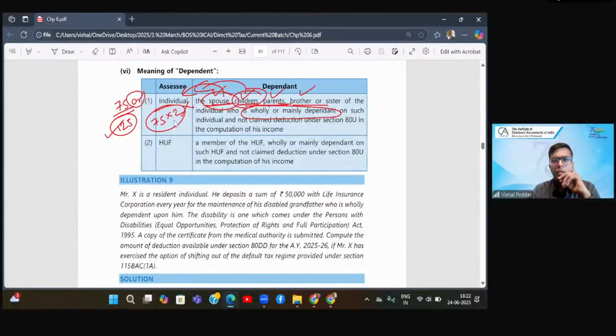See, I gave you here that if there are two persons, what will happen? Whether the limit will be multiplied by two? Answer is no. It will be either 75 or 125, anyone. If both the persons dependent on you are not severely disabled, then the amount remains 75. Here, the 75 is the amount of deduction.